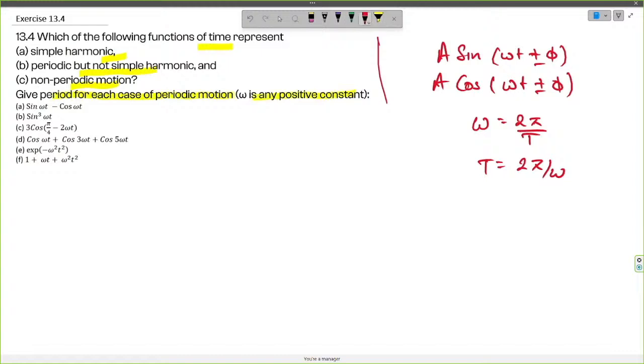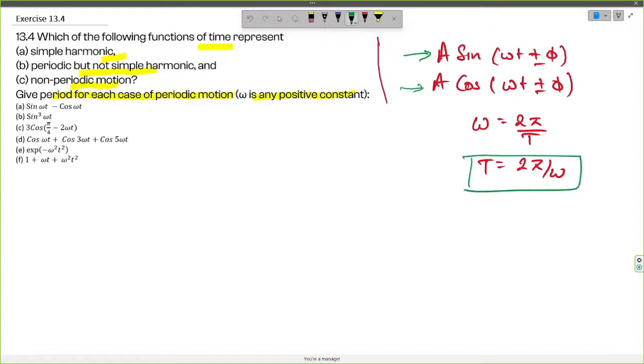So we know by definition that any simple harmonic motion can be written in the form of a cos(omega t plus or minus phi), where phi is the initial phase angle, or in the form of a sin(omega t plus or minus phi), where again phi is the initial phase angle. Whatever comes as the coefficient of the variable t, or time, is termed omega, the angular frequency, and by equating it to 2 pi by T, where T is the time period, we can find the time period of the simple harmonic motion.